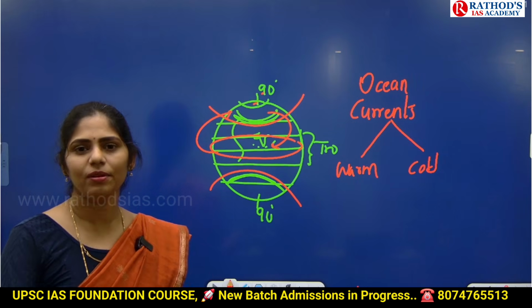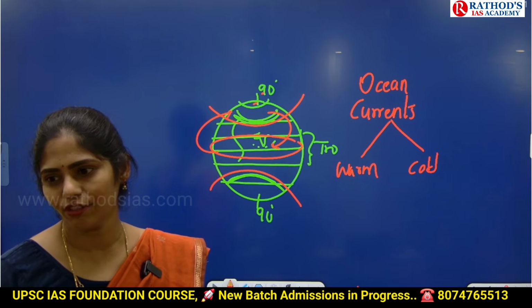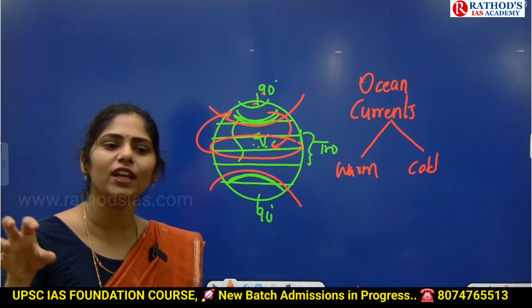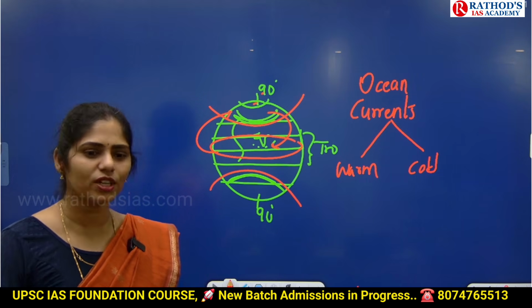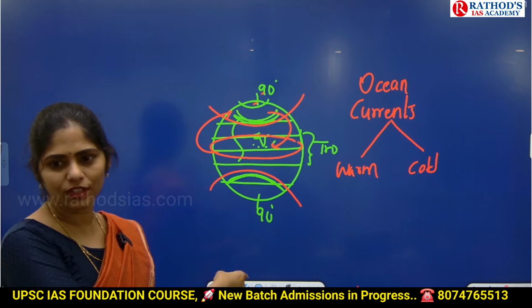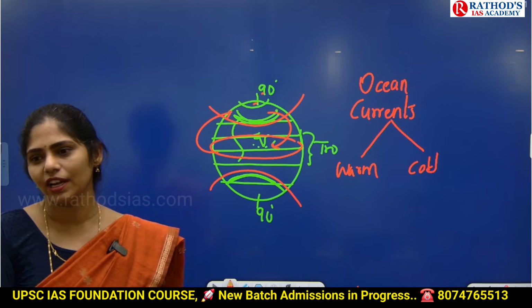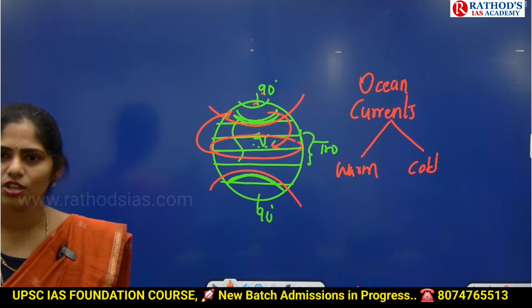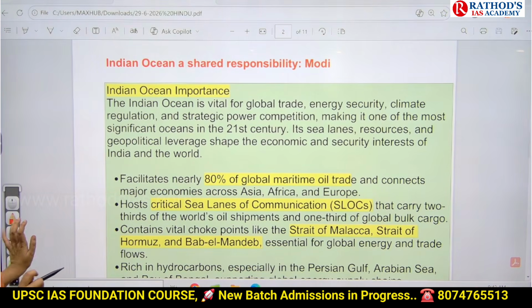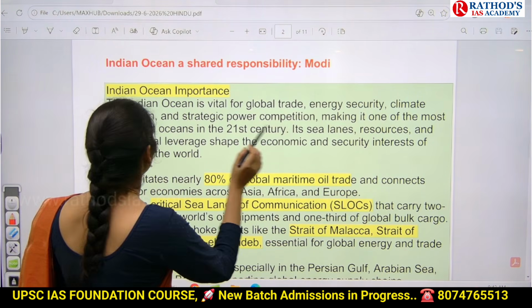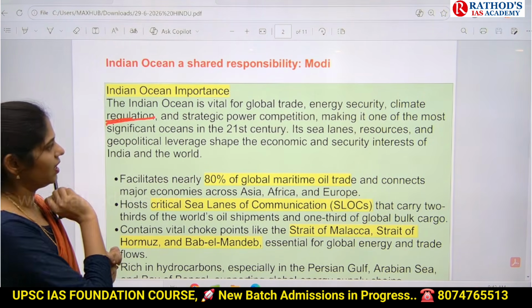So that there will be equal distribution of rainfall. Rainfall will not only happen in this tropical region, but even in other regions also rainfall can happen because of this climatic regulation phenomenon by these ocean currents. So it plays a very important role in climatic regulation.